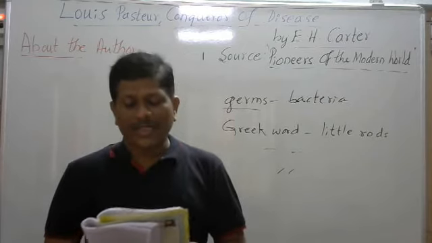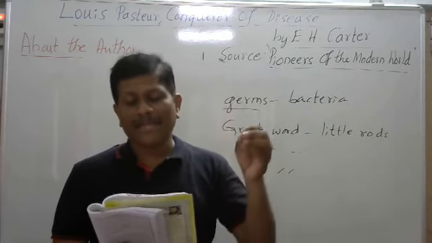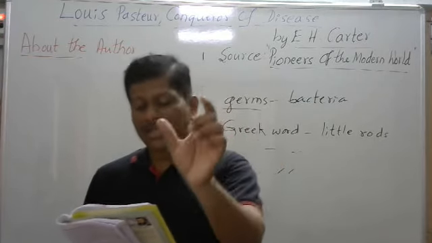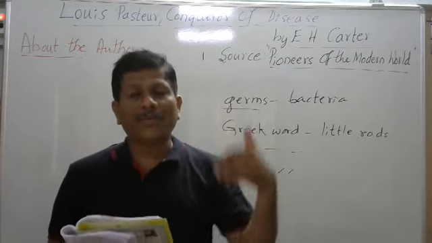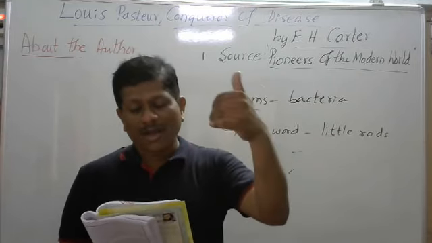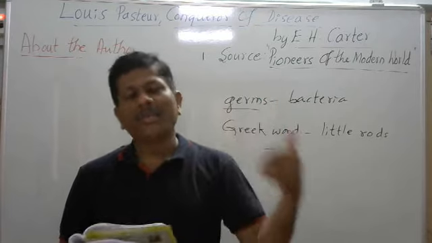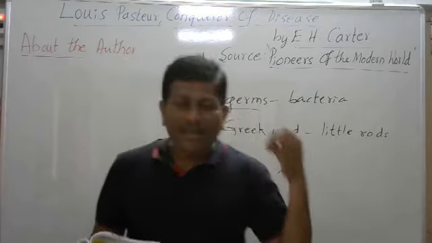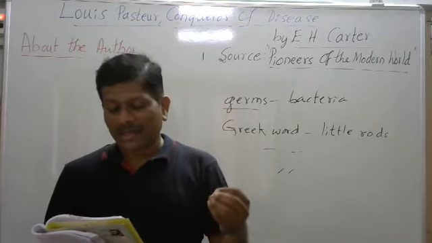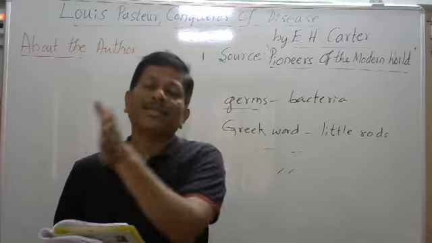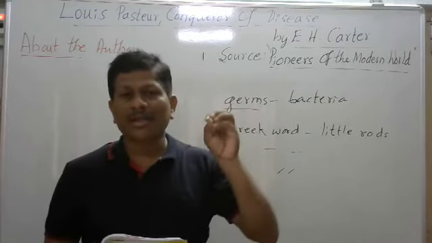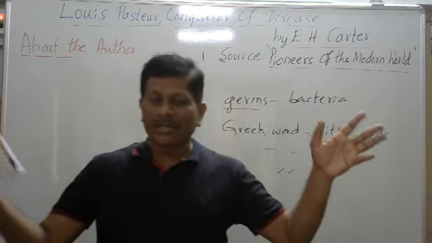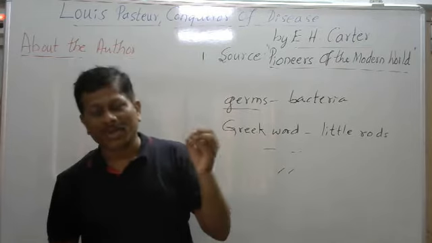He became a professor at Strasbourg in Alsace, and after some time he married a wife who was always to be his closest companion. She helped him in his experiments as an assistant. It means that she was also mainly responsible for the discoveries of Louis Pasteur. This is very important.